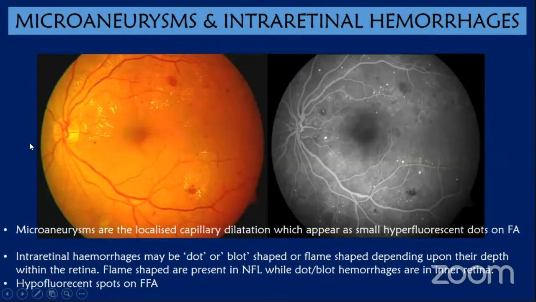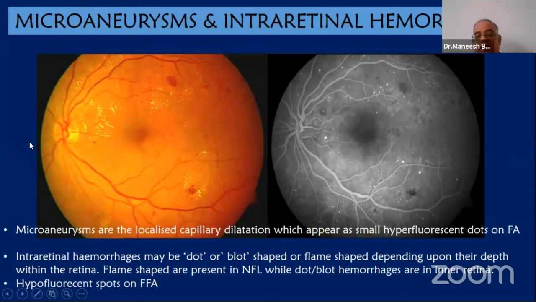The most common ones are microaneurysms and intraretinal hemorrhages, which may be difficult to detect or separate in clinical examination. But the microaneurysms are localized capillary dilatation, which appear as small hyperfluorescent dots, while the intraretinal hemorrhages, which may be dot or blotch shaped or flame shaped depending on their depth in the retina, appear as hypofluorescent spots.